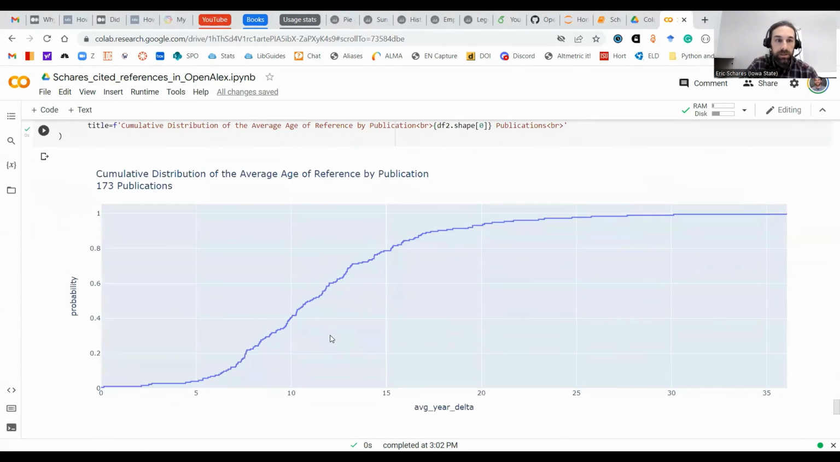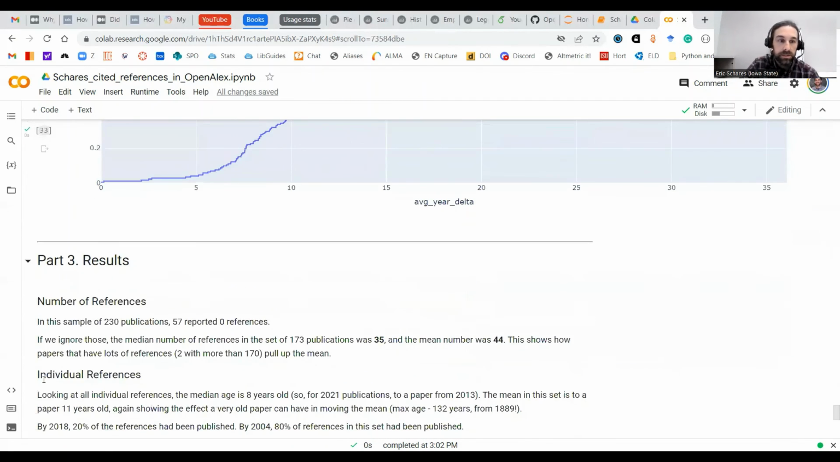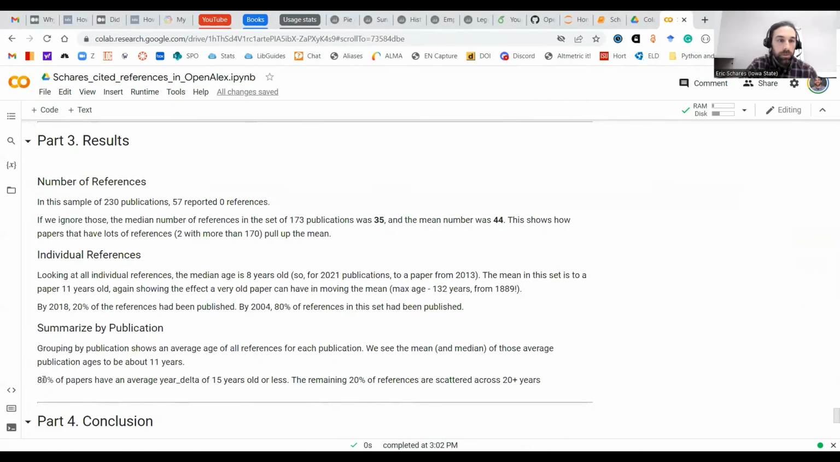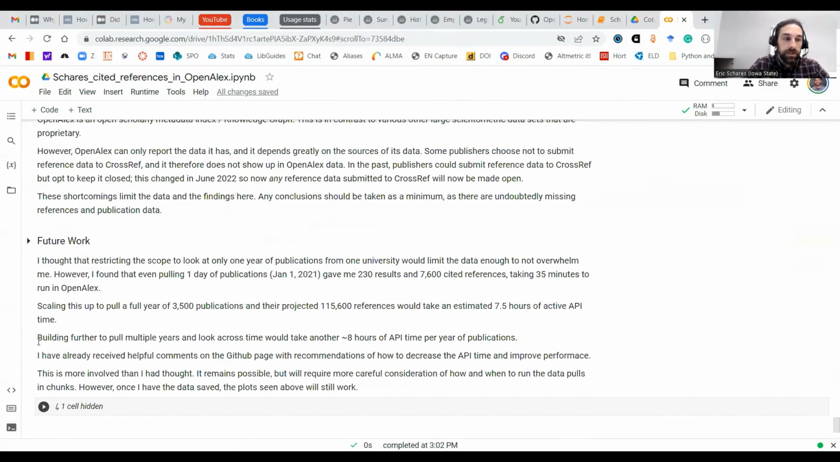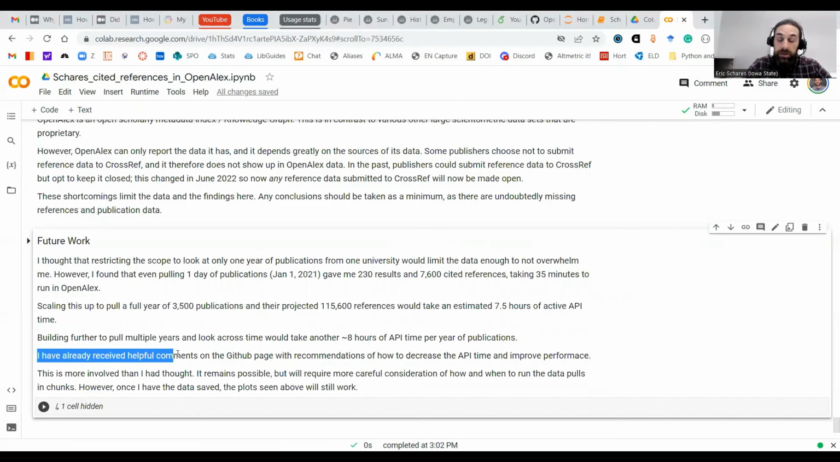There are a lot of other graphs and plots to explore. Really the takeaway is that OpenAlex can only report what it knows about from Crossref. And I do have some comments already on the GitHub page of ways I could improve the performance of the API pulls and the OpenAlex API and make that a little faster.